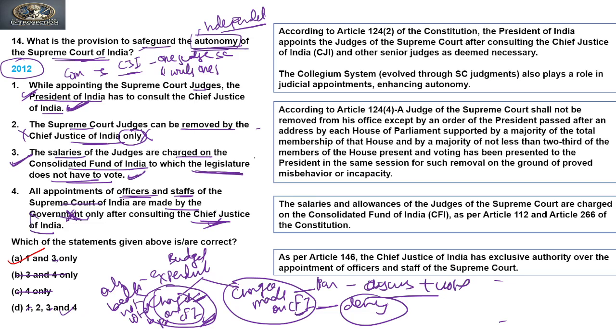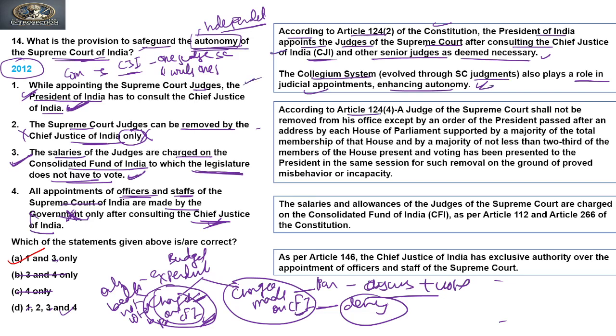Clear? Now if you see the explanation, it says that according to Article 124 Clause 2 of the Constitution, the President of India appoints the judges of the Supreme Court after consulting the Chief Justice of India and other senior judges as deemed necessary. The collegium system evolved through the Supreme Court judges also plays a role in judicial appointment, enhancing autonomy. So on this logic, the first is correct.